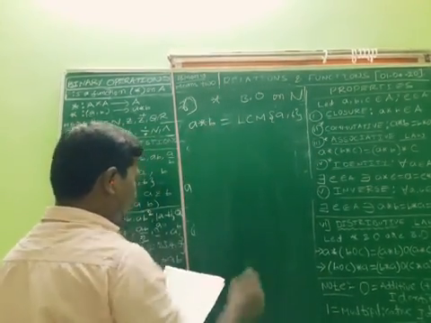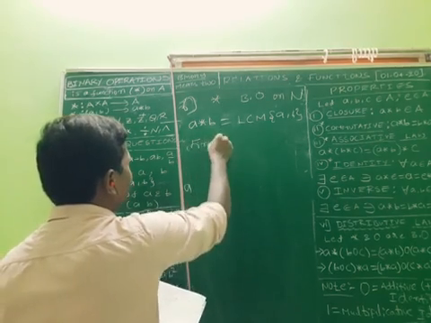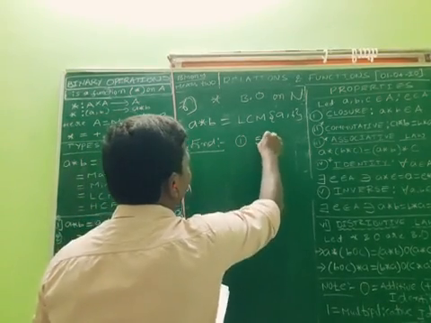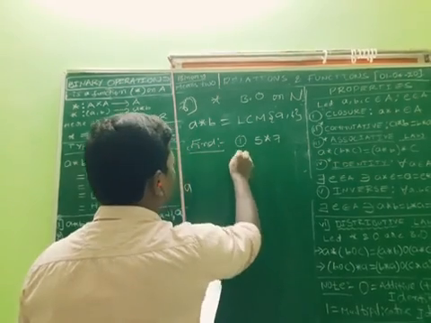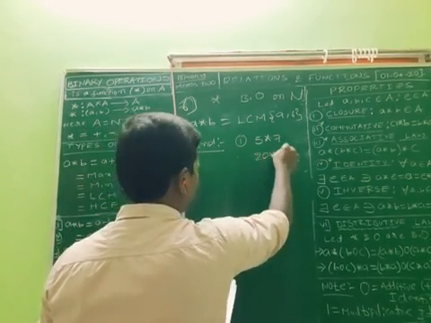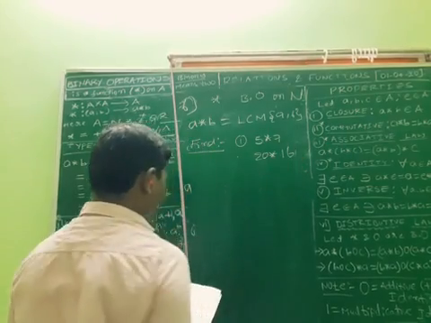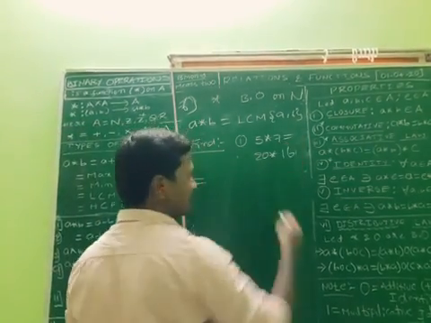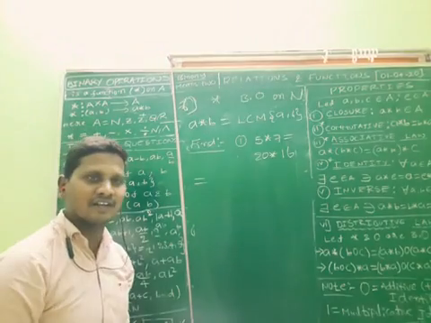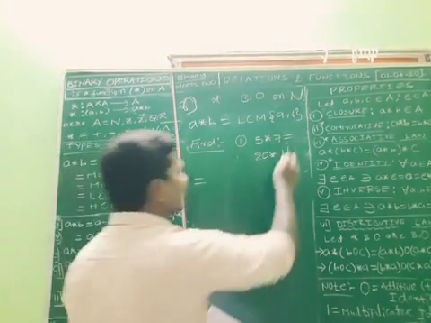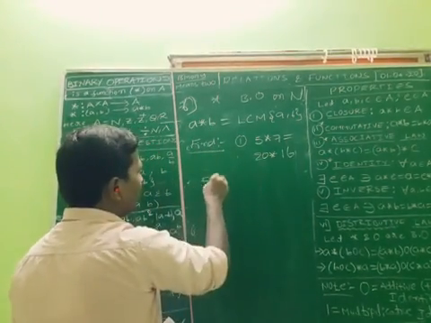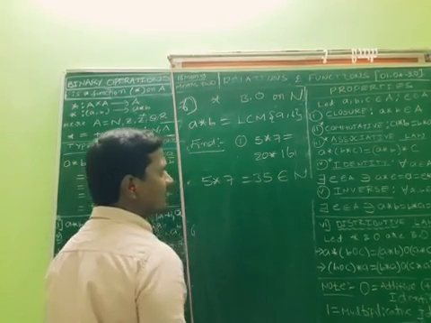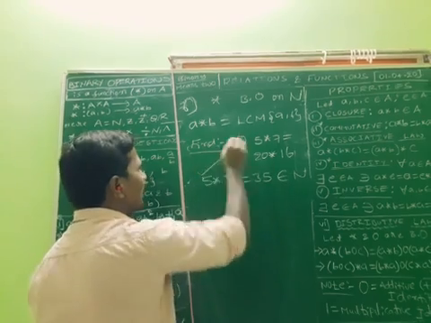First question: find 5 star 7 and 20 star 16. First we need to find this. Just now we found the LCM of 5 and 7, which is 35. Does 35 belong to N? Obviously 35 is also a natural number, right?